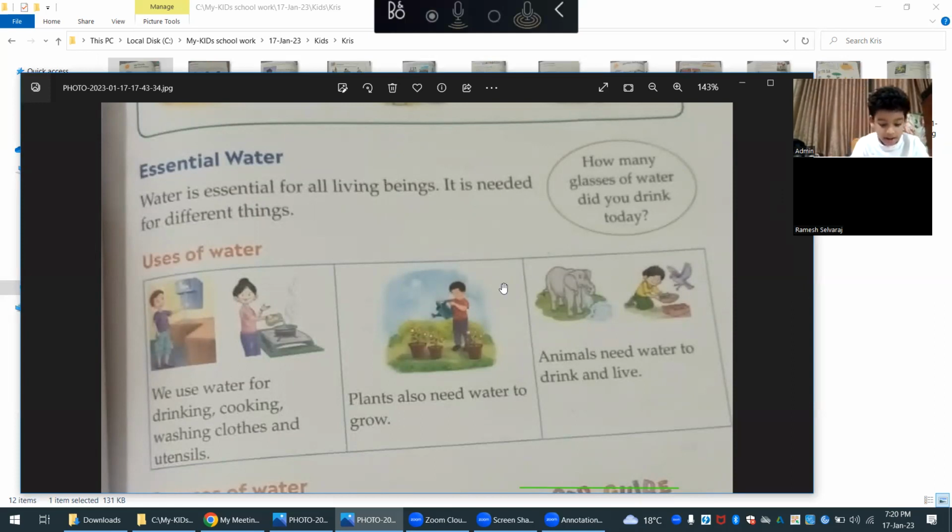We use water for drinking, cooking, washing clothes, and utensils. Plants also need water to grow. Animals need water to drink and live.